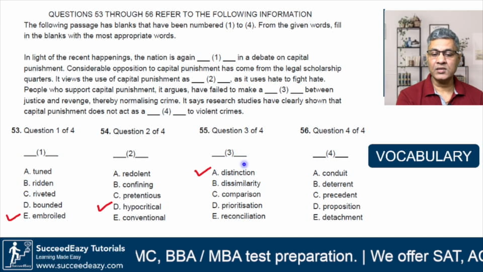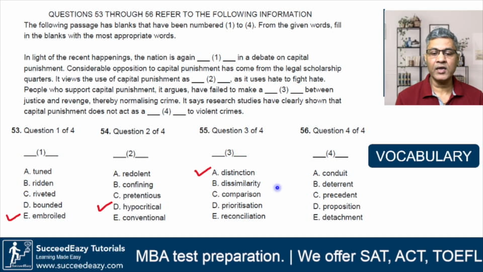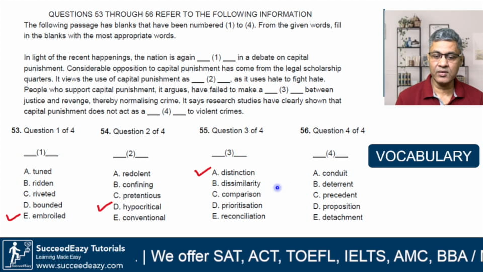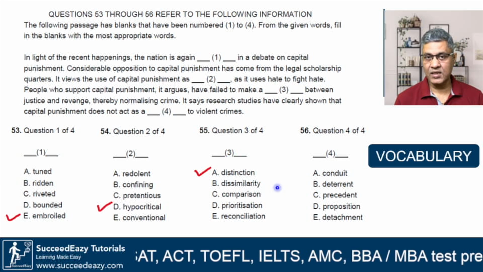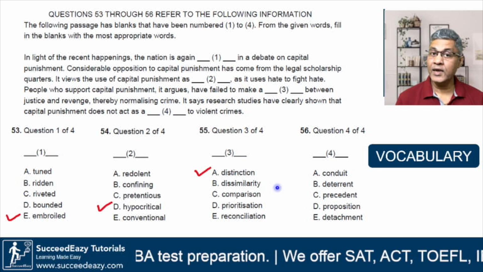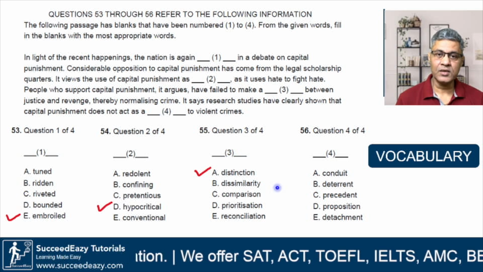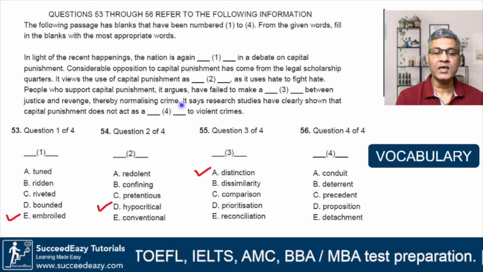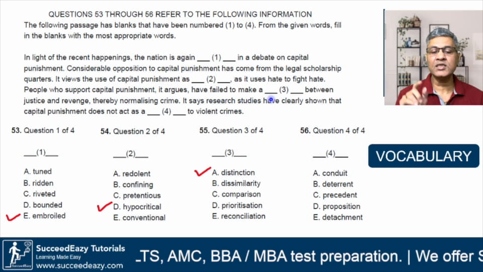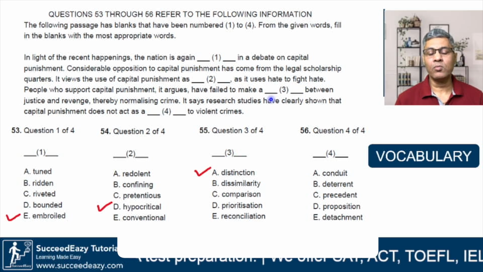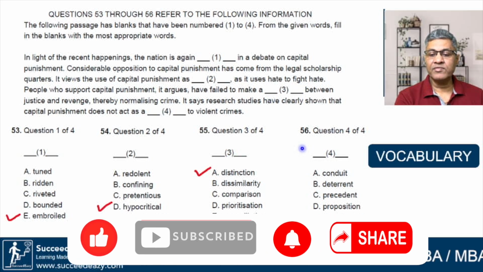So here it is not dissimilarity, it is not comparison, it is not prioritization. Prioritization meaning you put something before other, right? Neither is it reconciliation. You are not reconciling something. You are not trying to end your argument on something. So it is not reconciliation. So here it is they have failed to make a distinction between justice and revenge. That's the meaning, all right? Thereby normalizing crime.